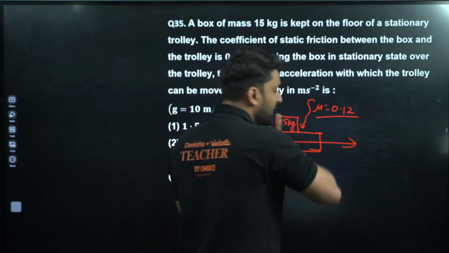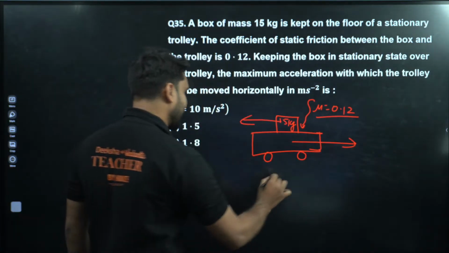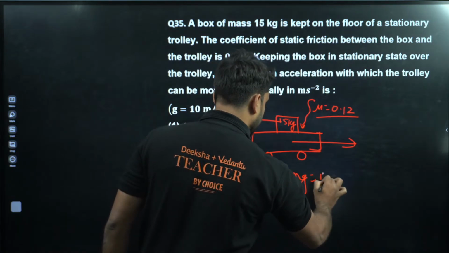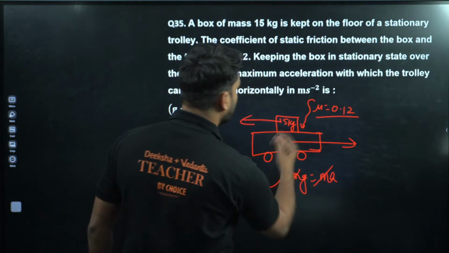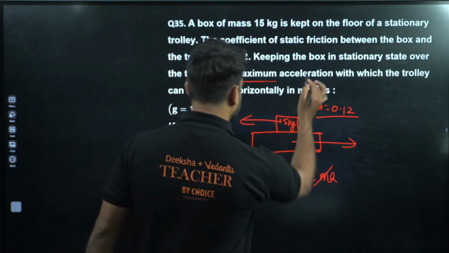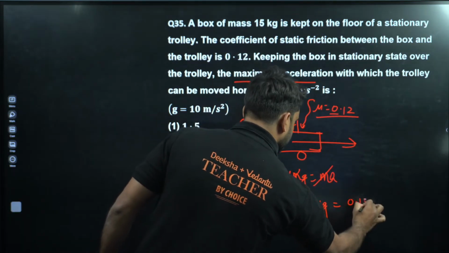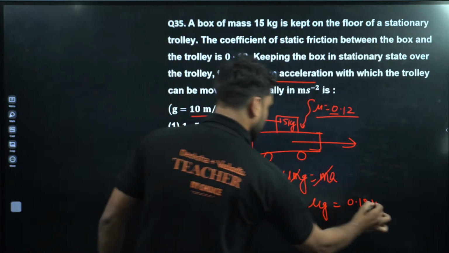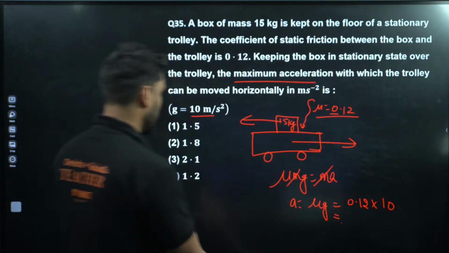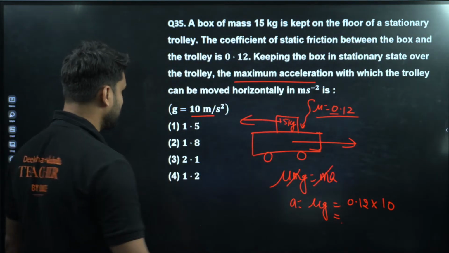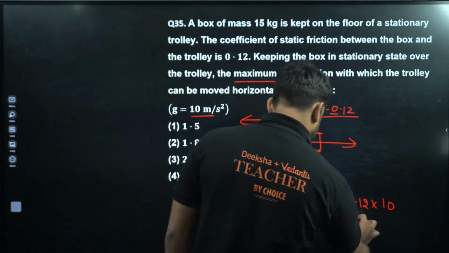If the trolley moves to one side, there will be friction on the box and the pseudo force on the other side. So mu mg is equal to ma. The m cancels, so acceleration is equal to mu g. Mu is 0.12 and g is 10. Very easy question.